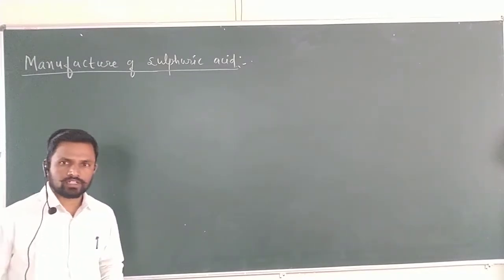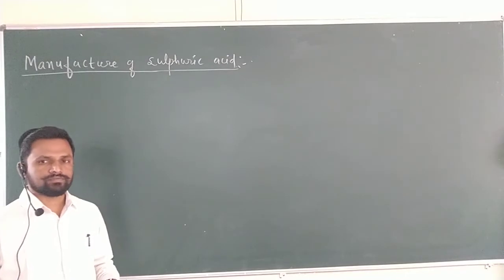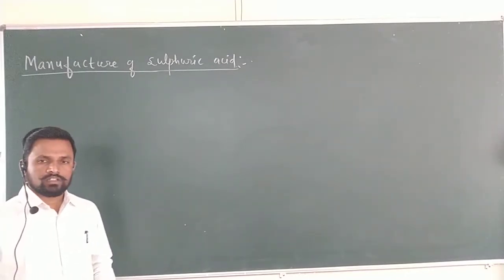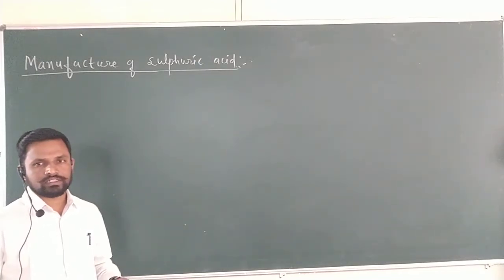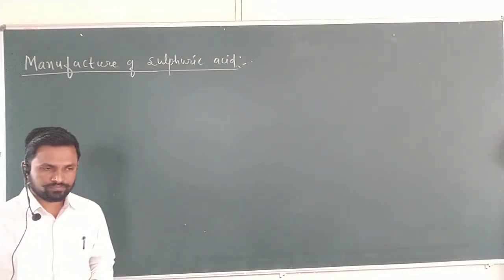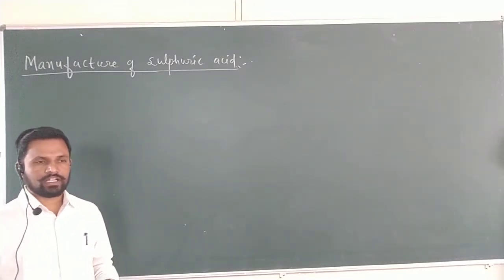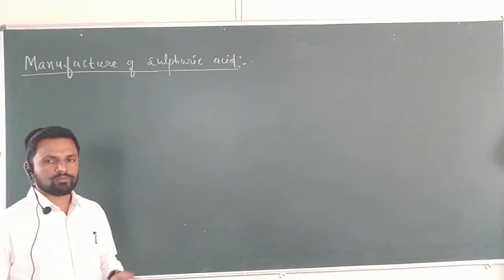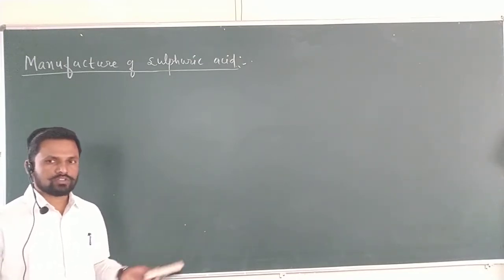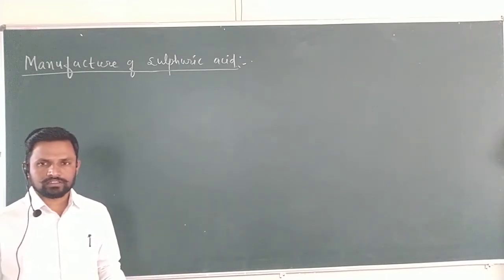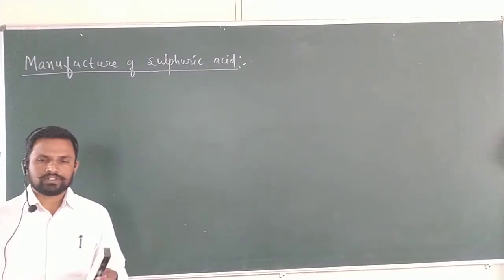Today we are going to discuss manufacture of sulfuric acid. Already we discussed manufacture of ammonia by modified Bosch-Haber process. In this topic, that is manufacture of basic chemicals, we have three important basic chemicals: ammonia, sulfuric acid and nitric acid. The manufacture of ammonia we already completed in the last lecture. So, today we are going to start manufacture of sulfuric acid.